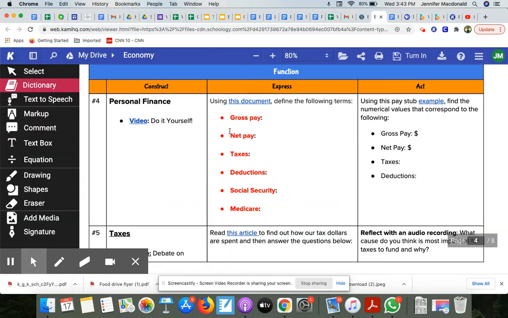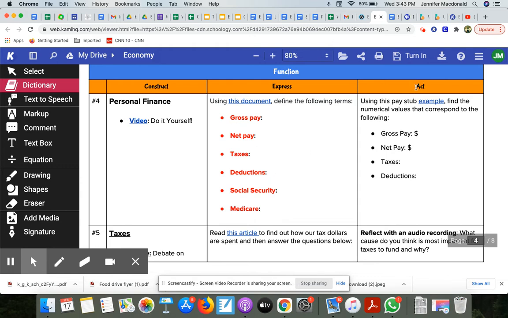What you're doing is defining the following terms, okay? So you're typing out, once again, the definitions to each of these, okay? Please don't simply copy and paste it, because then again, you will not be able to make sense of it, and you need to put it in your own words, okay?